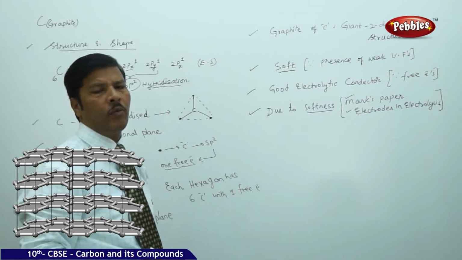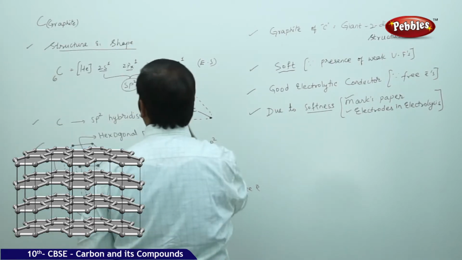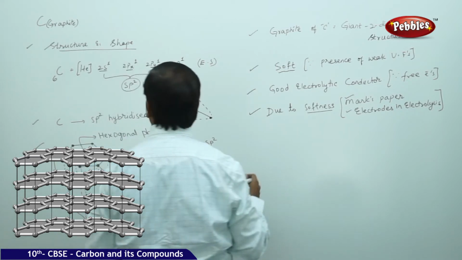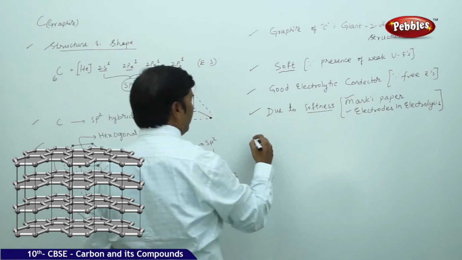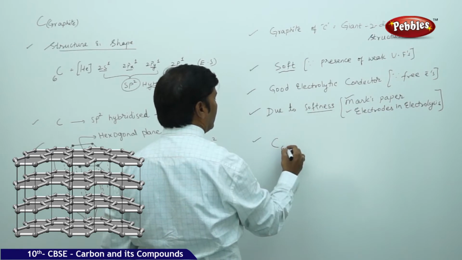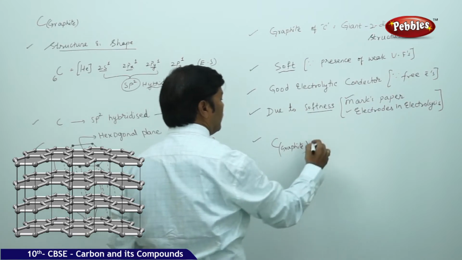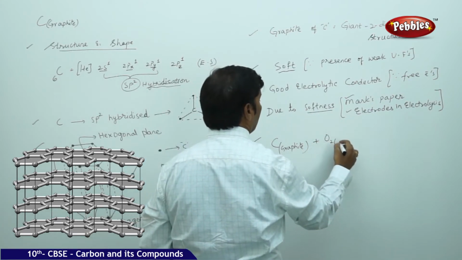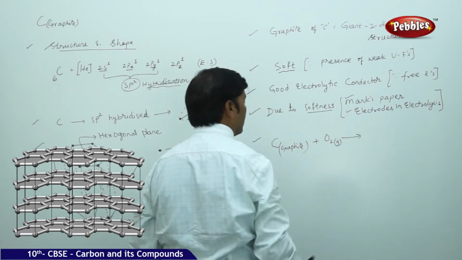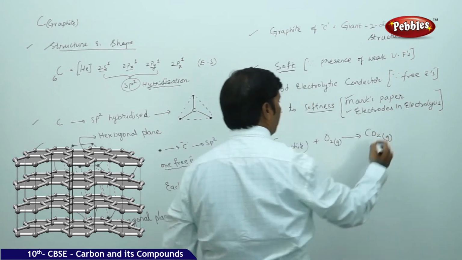These are some of the important uses of graphite. And just like diamond, when graphite is subjected to combustion or oxidation, it immediately forms carbon dioxide. It participates in oxidation.